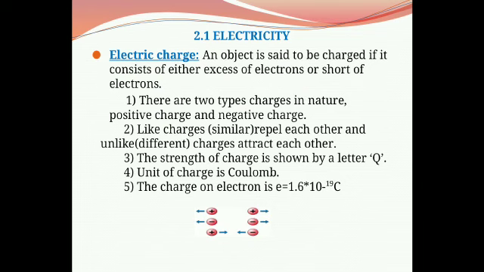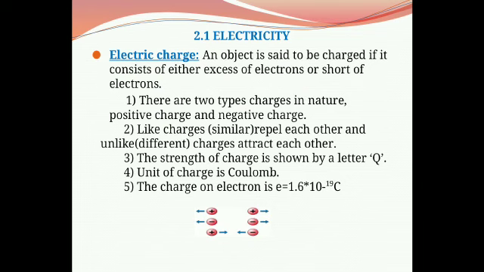Thus, when a body is rubbed with another body, then electric charge is produced, and it is because of the transfer of electrons. Therefore, the electricity developed on a body when it is rubbed with another body is called frictional electricity. And as we know the atomic structure, an atom consists of protons, neutrons and electrons.